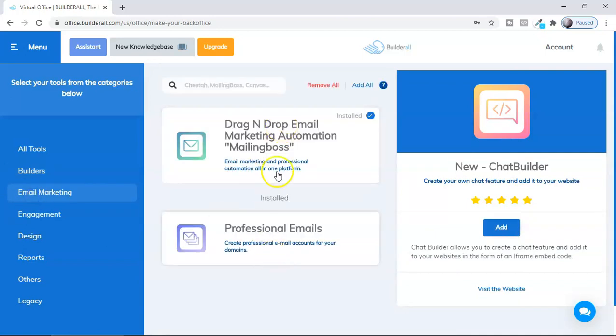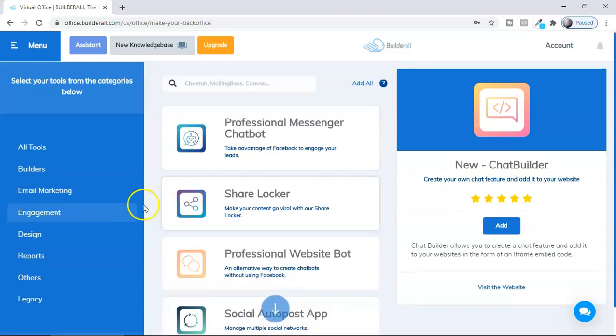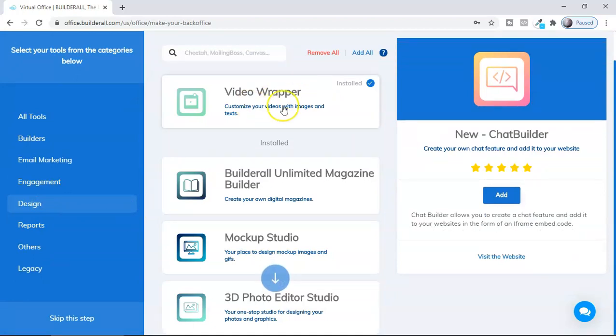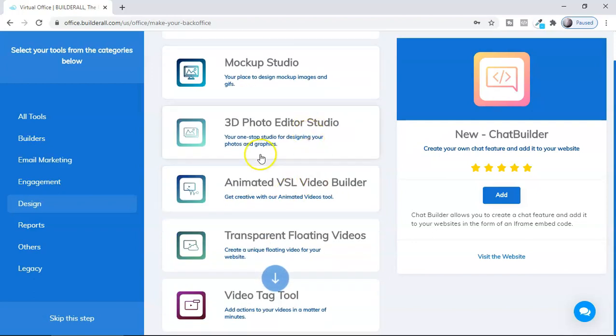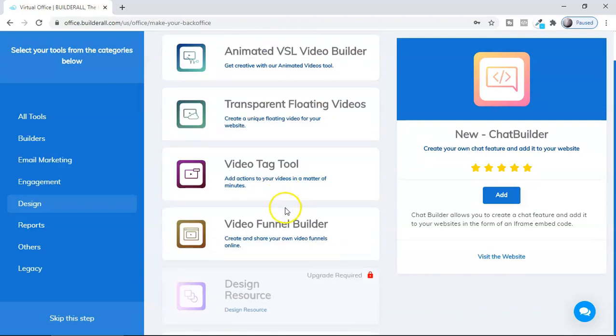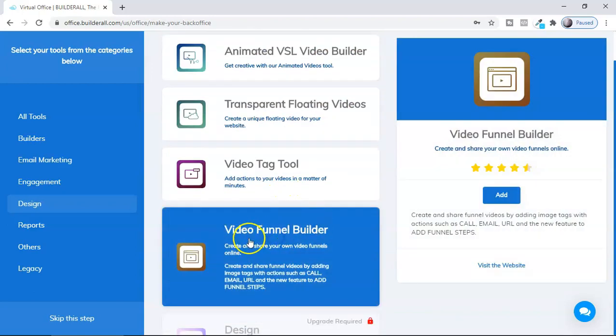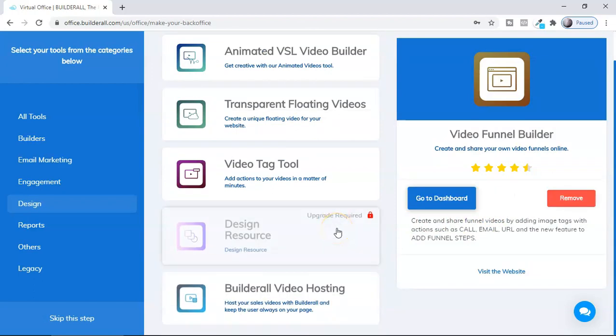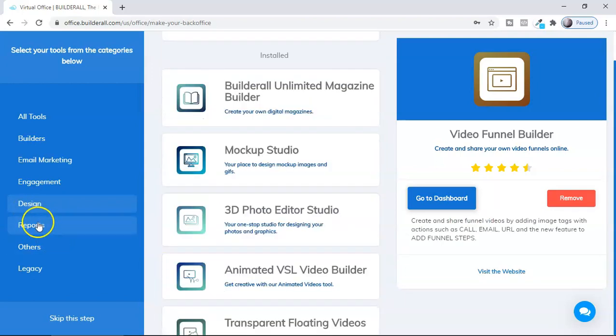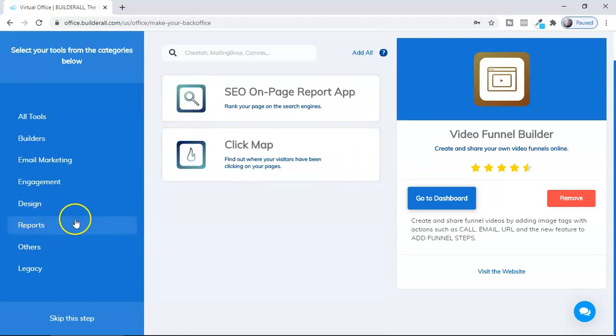Like email marketing, engagement tools, as well as in design you can see video wrapper, which you can use to create your Instagram videos or Facebook videos. Okay, as well as 3D photo editor, animated video sales letter, which you can create for your ad, as well as one of my favorites, video funnel builder, you can add it. This will appear in your dashboard itself. Okay, and then guys, you can get into reporting tools. So many reporting tools you can have, that you can all check.